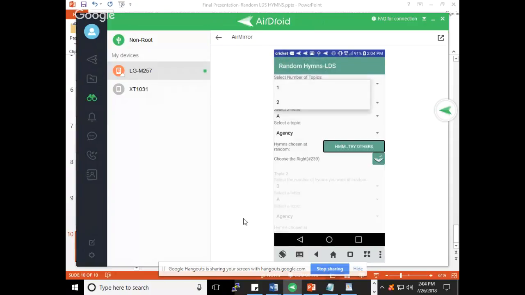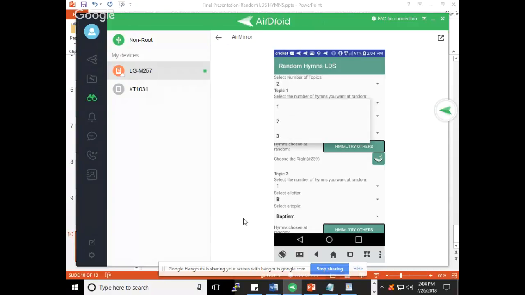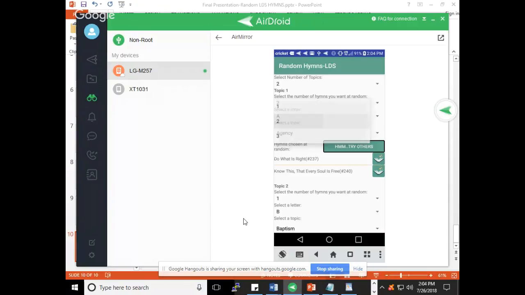So let's say that topic 1 is going to be agency, which is the default, and I need 2 hymns for that topic. So I'm going to change the first drop down for the topic to 2. And you'll notice at the bottom that it gives me 2 hymns for the topic agency. And if I don't like those, I can hit the button that says try others, and it's going to give me some others.